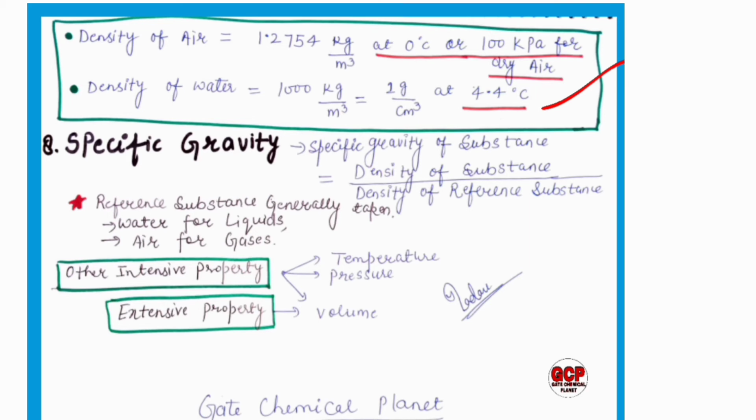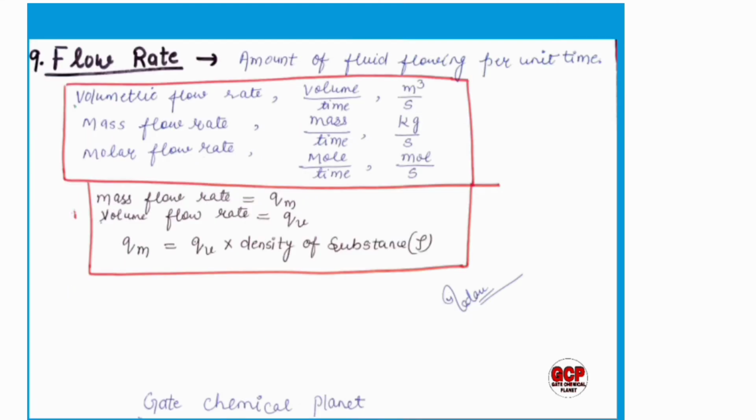Other intensive properties are temperature and also pressure. An extensive property is volume. So students, please remember this. Okay, it is very useful data for solving the questions. Now move on. The next derived property is flow rate. It is very important for questions.